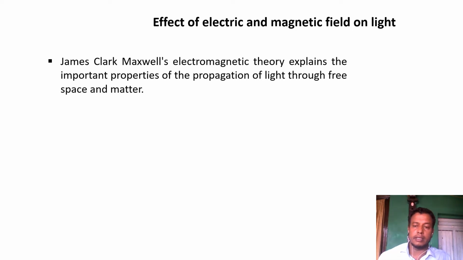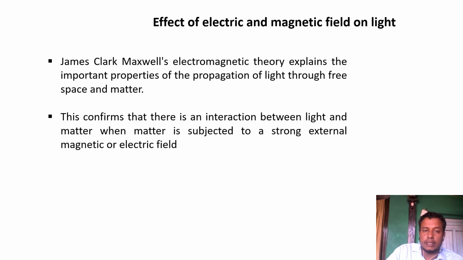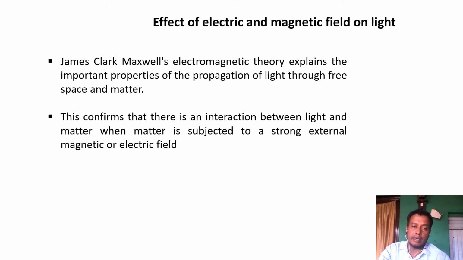He said that light behaves like electromagnetic radiation. It has the property of transverse nature. In this nature, they combine two different branches, the magnetic field and the electric field. So combining them, they give the electromagnetic field.